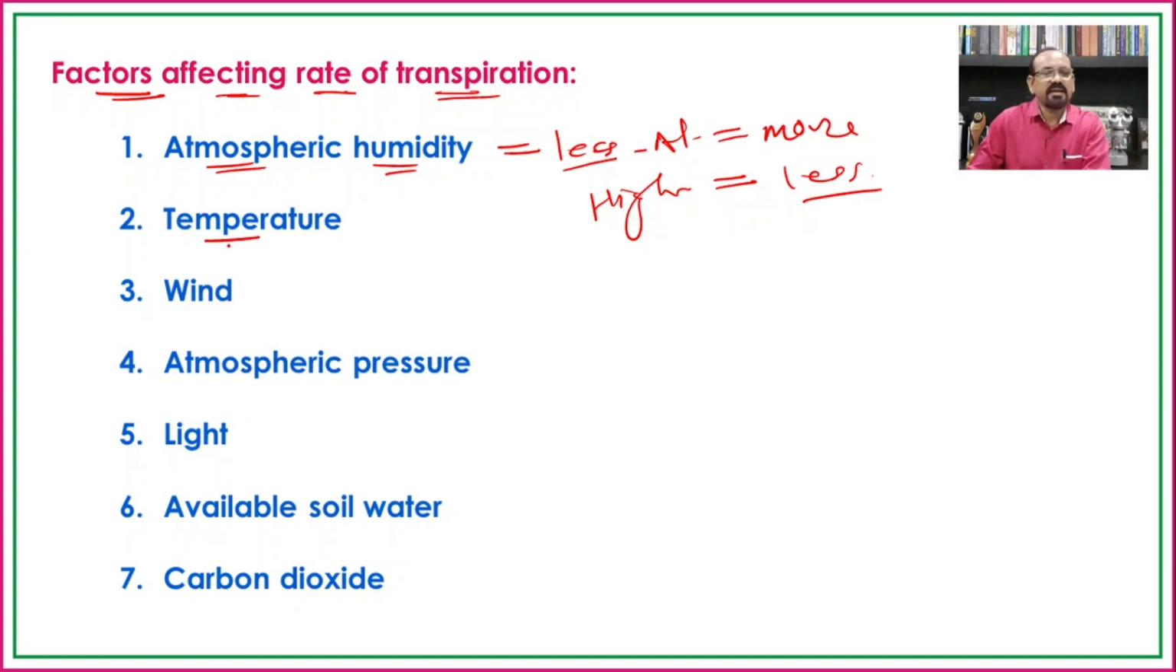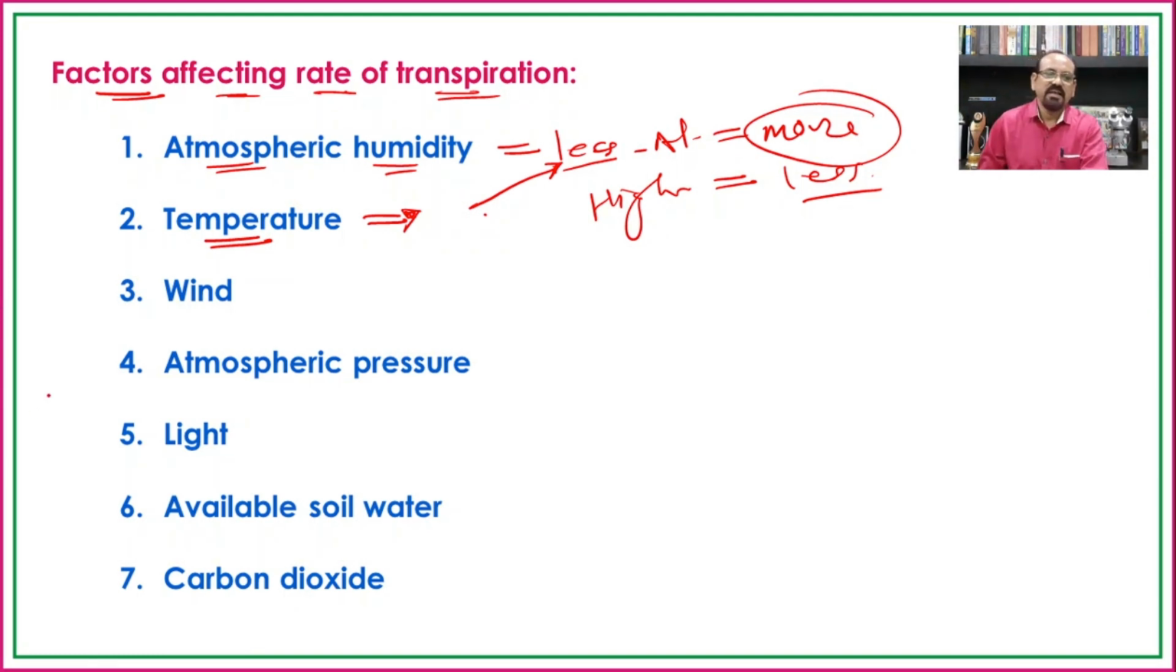Again, similarly, the temperature, because when there is a high temperature, at that time there will be less humidity, and if less humidity, the rate of transpiration will be more. So at higher temperature the rate of transpiration is more, and at a lower temperature the rate of transpiration is less.